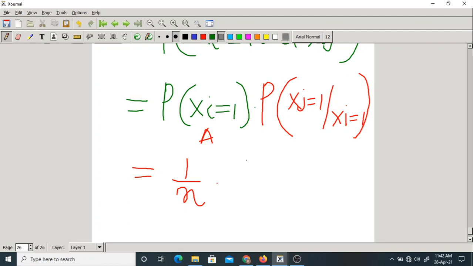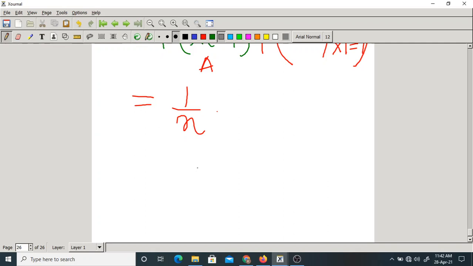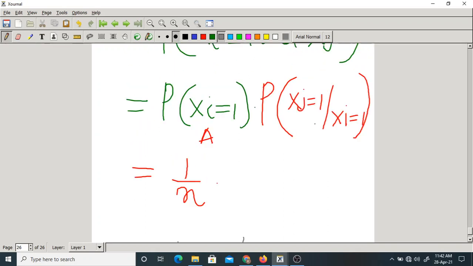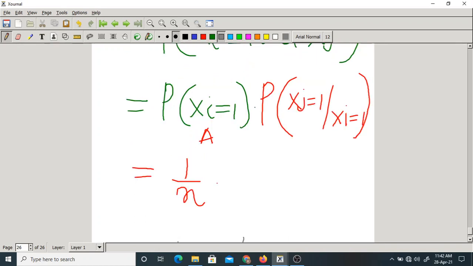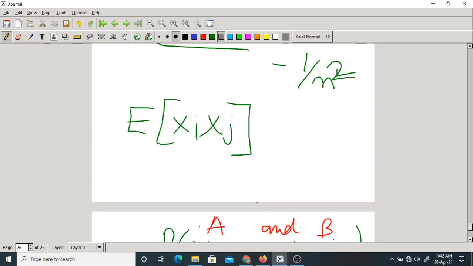So in the box we have only n hats. The ith person has already taken his own hat, which means you are left with how many hats? N minus 1. From n minus 1 you have to select your own hat. So obviously the probability is 1 over n minus 1. So what is the covariance now?